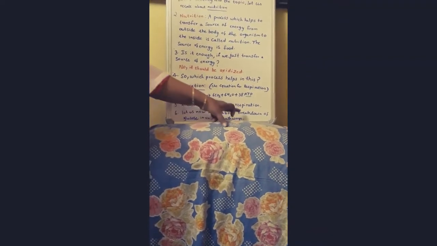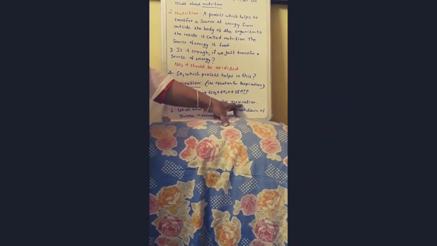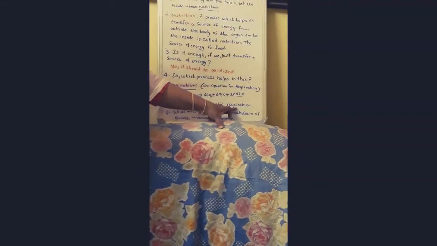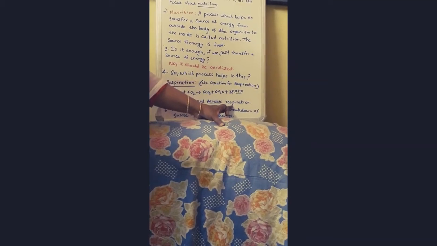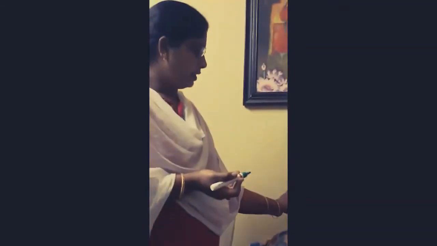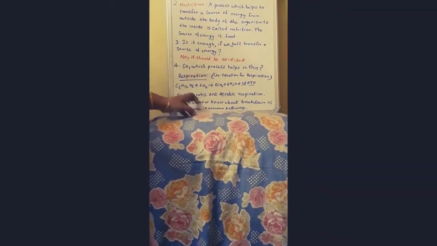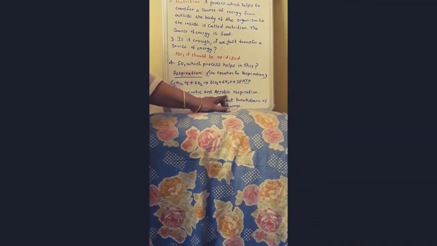Actually, for the process of respiration, the source of energy is oxygen. Oxygen is very important for the respiration process. As we all know, we will die if there is no oxygen. So without oxygen, respiration is not possible. But there are organisms in which respiration takes place in absence of oxygen. That is nothing but anaerobic respiration. So respiration in absence of oxygen is anaerobic. Respiration in presence of oxygen is aerobic.